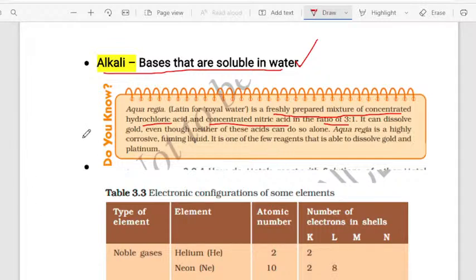Because, you know that gold does not show a reaction with either water or with oxygen or with any kind of metal solution or with the acid. But aqua regia is one of the solutions. Okay, it is very corrosive in nature. Corrosive means something that causes damage. Okay, aqua regia is corrosive in nature and it is a fuming liquid. So what is a fuming liquid? Fuming means it produces smoke or vapour.